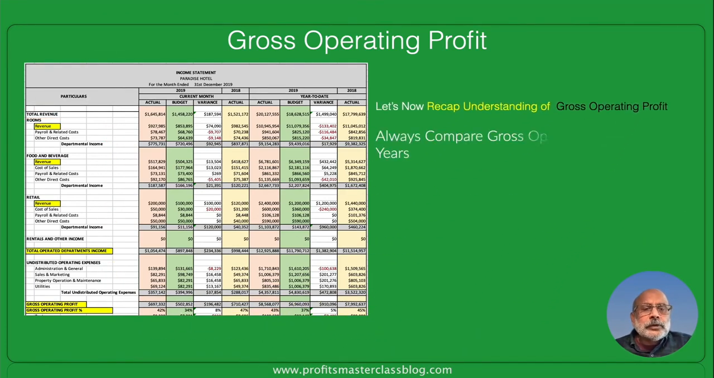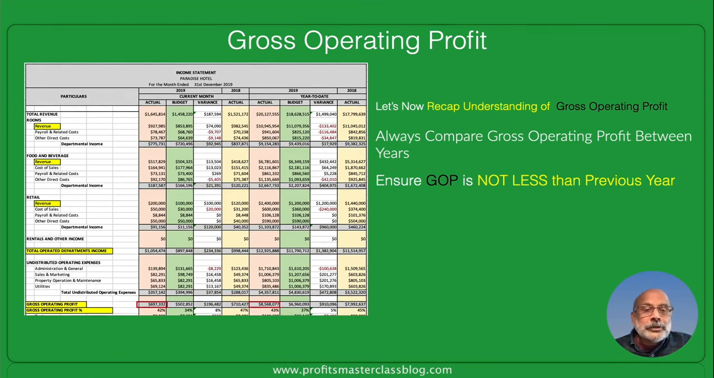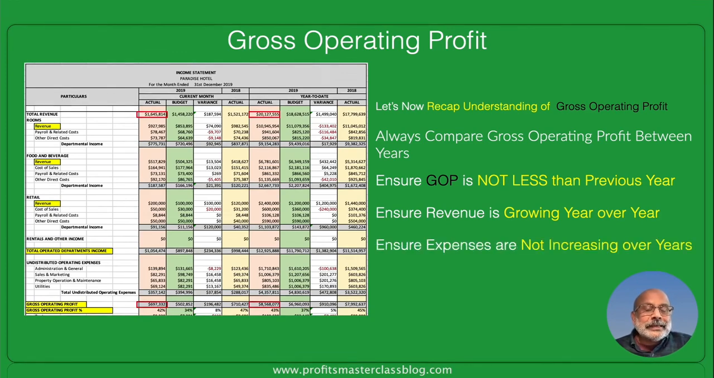Let's now recap our understanding of gross operating profit. It's very important that gross operating profit be compared between years. For example, as you can see, 2019 versus 2018. And what are you actually looking for? To ensure that GOP is not less than the previous year. Then, on the other hand, you have revenue that should be growing year over year, as is being shown. So that should be revenue growth as well. And then finally, expenses should not be increasing too much over the years. They will tend to increase a bit, but not significantly, because that affects the gross operating profit.